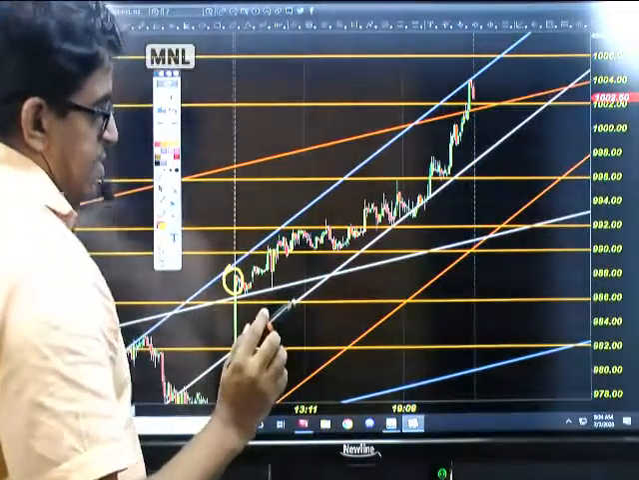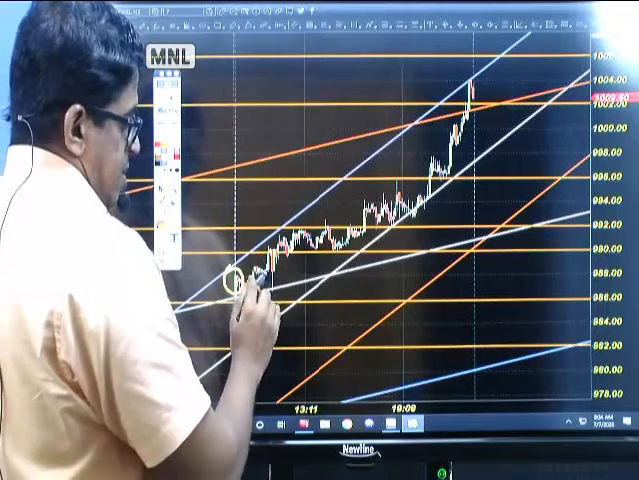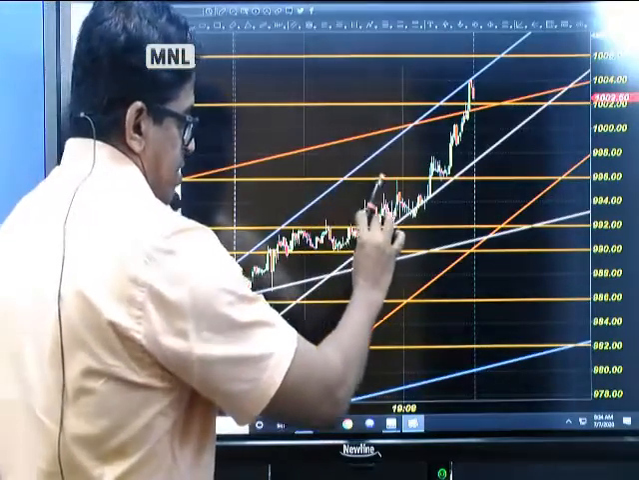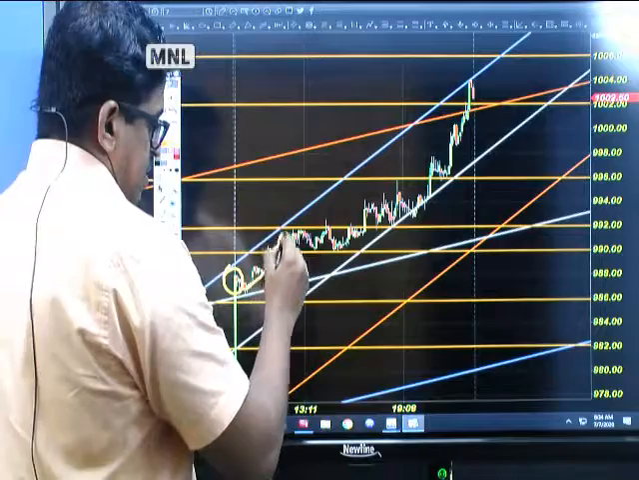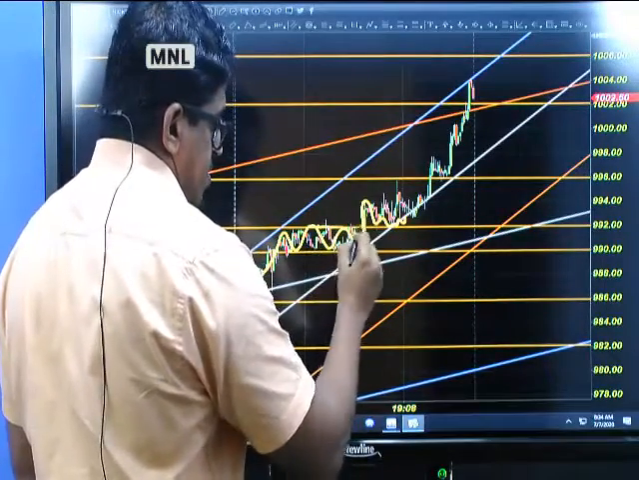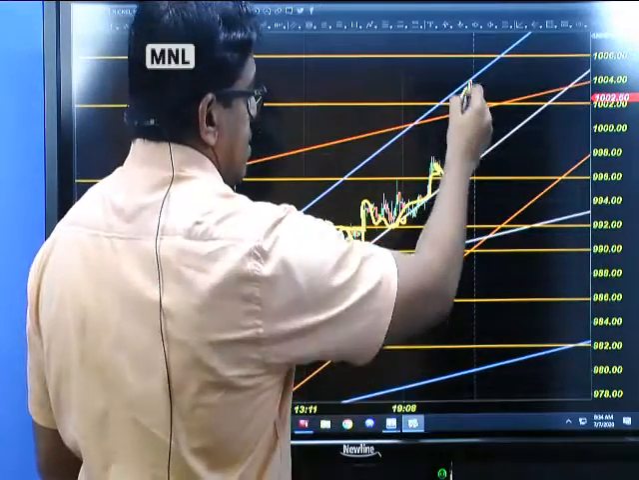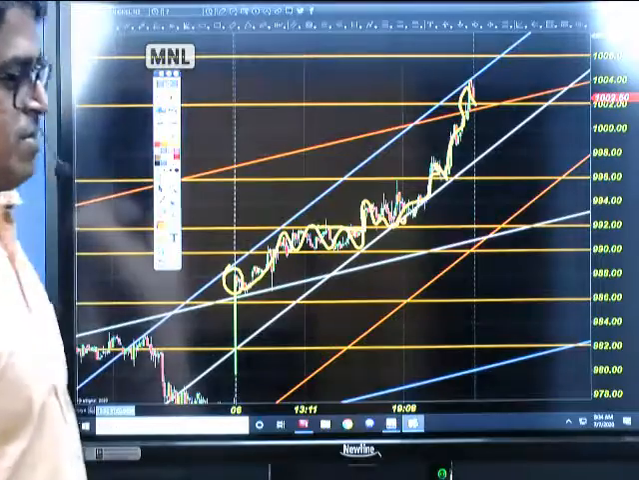And you should see that all the support lines, whatever we had drawn, it maintained all the supports. For example, you can see this. It stayed within this line, converted this resistance into a support, acted as a support, went up, stayed here. So it's a beauty.